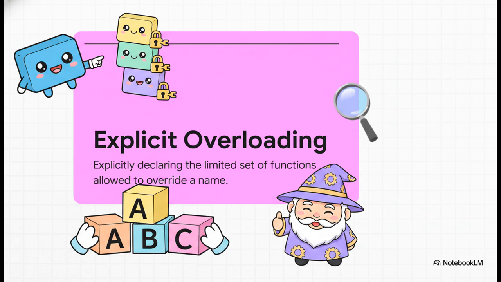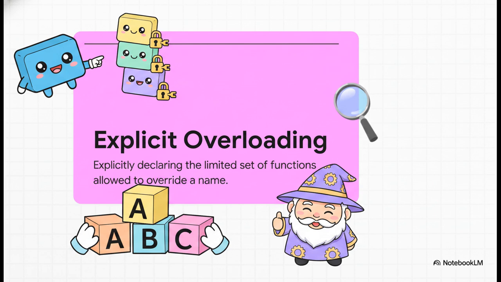But Odin does something different. It uses explicit function overloading. You don't just dump a bunch of identically named functions into your code and cross your fingers that the compiler guesses right. No way. You have to explicitly declare exactly which limited specific functions are allowed to override a singular function name.